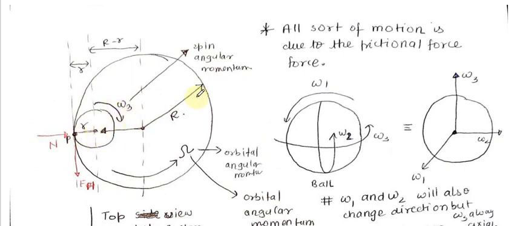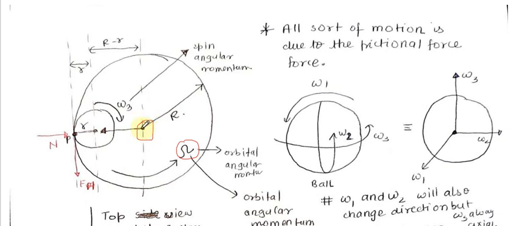Now capital omega is the orbital angular momentum. What is orbital and spin angular momentum? Spin angular momentum in a body is due to the body itself, or the I omega term. Orbital angular momentum in a body is due to the r cross mv term, or the momentum around any other point. In our consideration, the point being the center.